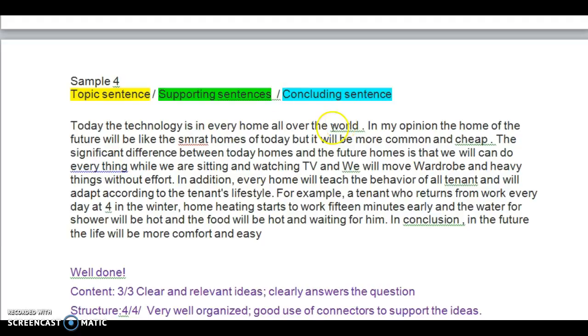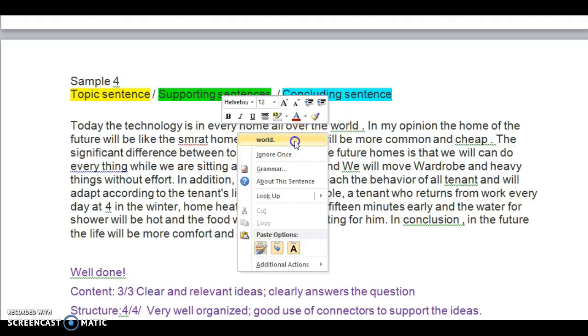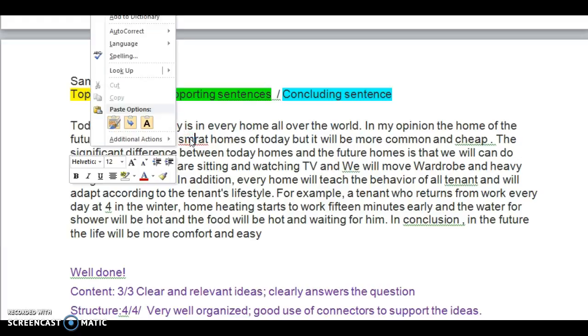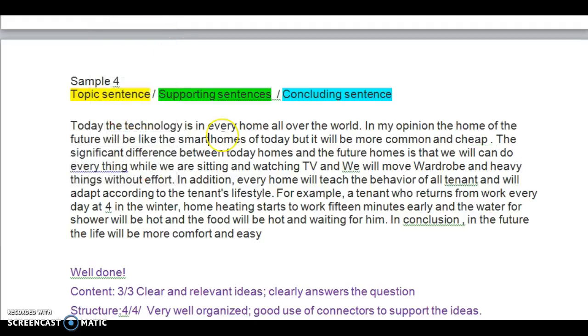If you right click, you see here, and it fixed it. There was a space between the end of the word and the full stop. Here we've got a red line. I right click, and what do I need? Smart. It corrects it.